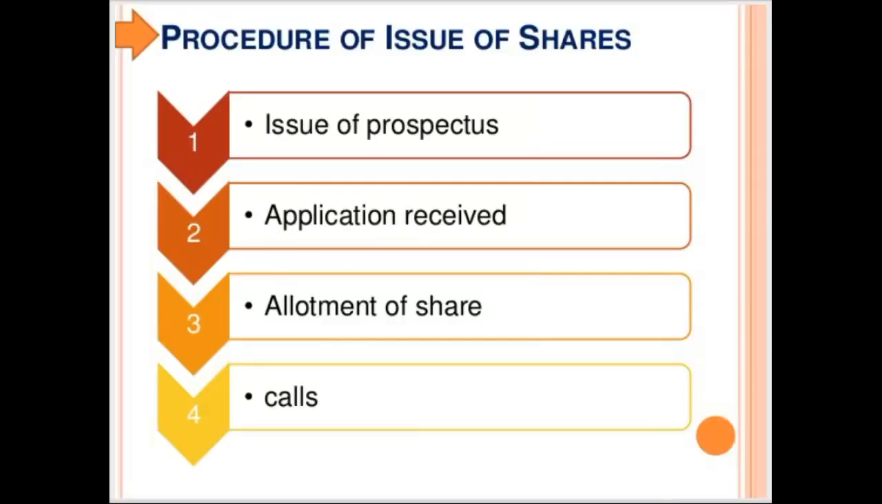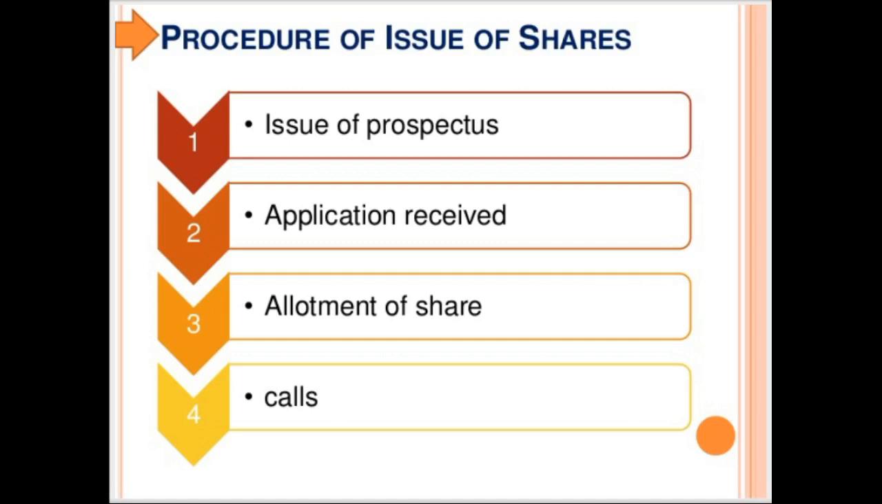Let us see the procedure of the issue of shares. The first step is the issue of prospectus. For issuing shares in the market, a company has to prepare a prospectus, and that prospectus has to be advertised, especially in newspapers, or on various websites.